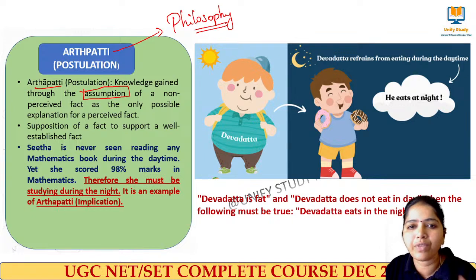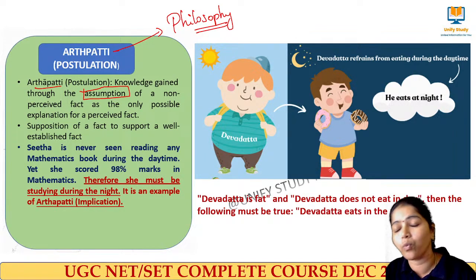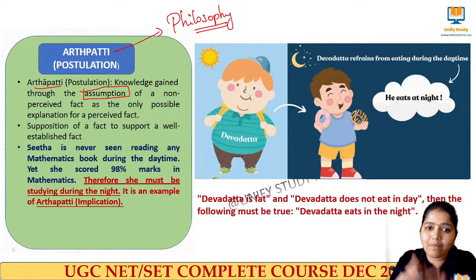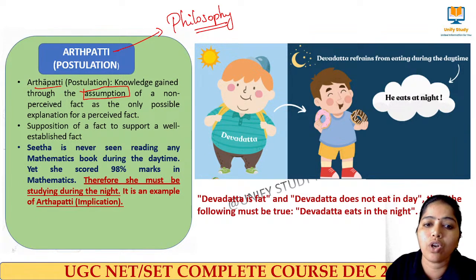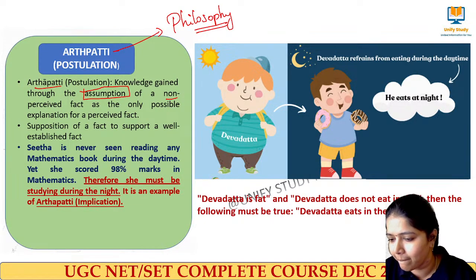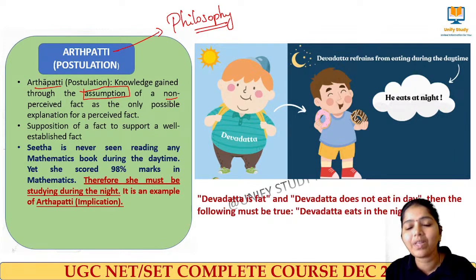Many Indian philosophies do not accept Arthapatti as a source of knowledge. Why? Because knowledge gained through Arthapatti is based on assumption, not on fact. We assume something: the assumption of a non-perceived fact is the only possible explanation of the perceived fact. They assume this is the reason.